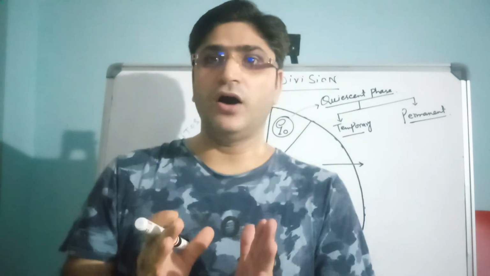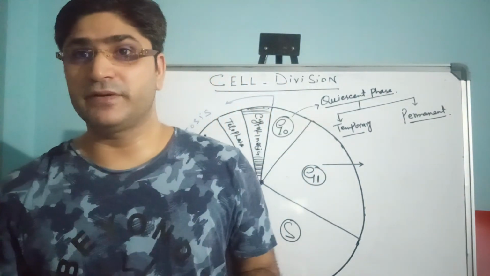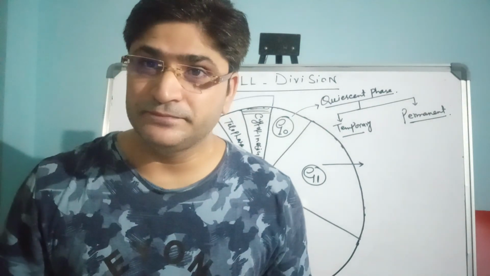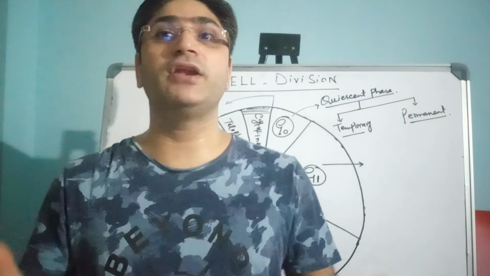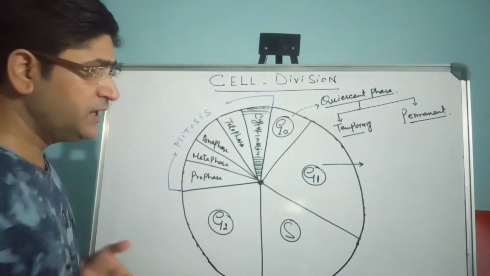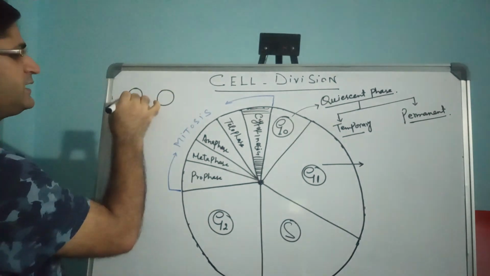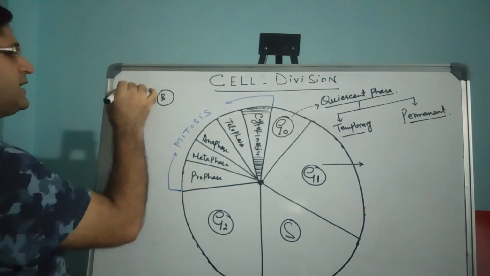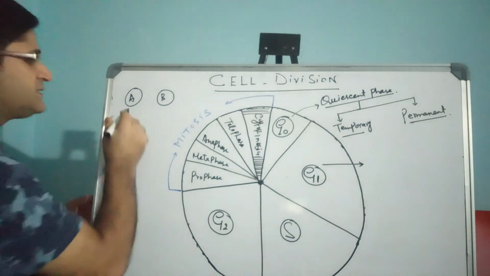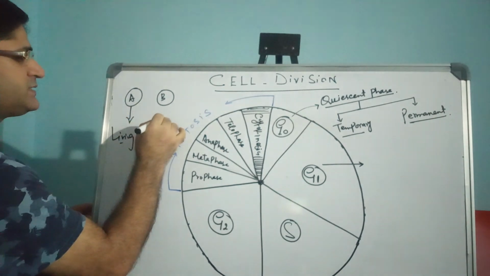Now what is the difference between a living cell and a dead cell? Both are cells, so how can you differentiate between them? For example, there is one cell, cell A, and another cell, cell B. How can we say that cell A is living and cell B is dead?